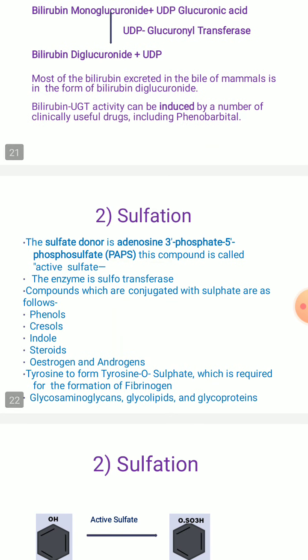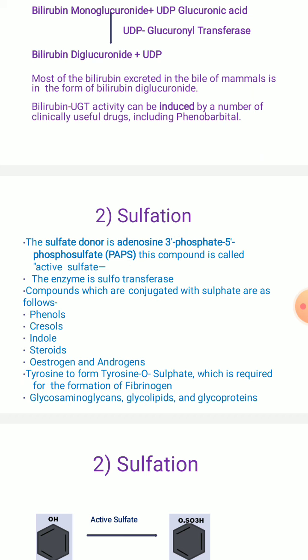Coming to the next, the sulfation reaction, how it is going to happen. The sulfate donor here is adenosine 3-phosphate 5-phosphosulfate. Understood? The sulfate donor is PAPS, adenosine 3-phosphate 5-phosphosulfate. This compound is called active sulfate. The enzyme involved in this mechanism is sulfotransferase. This enzyme is very important for carrying out the sulfation reaction, where substrates are conjugated with the sulfate group.